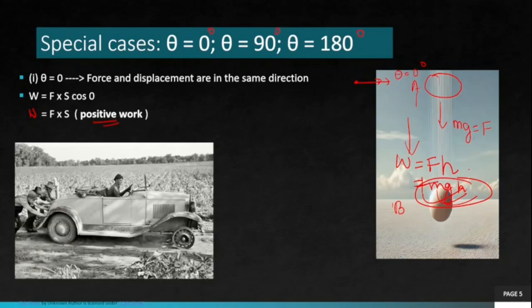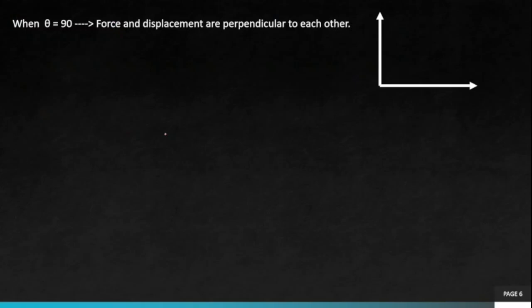Next, some persons are pushing this car, okay? They are applying force and the car is moving in the direction of force. So here again, the angle is 0 degree and work is positive work, F into S.